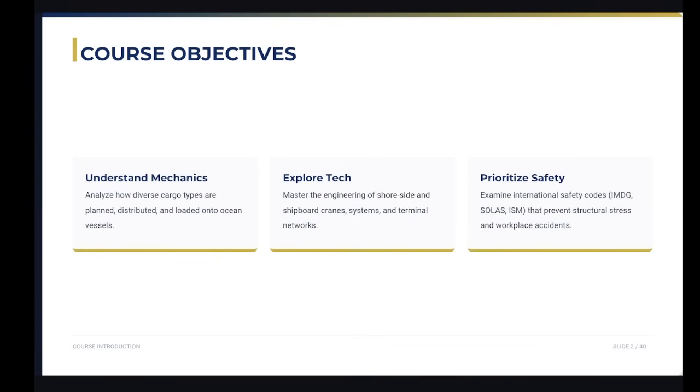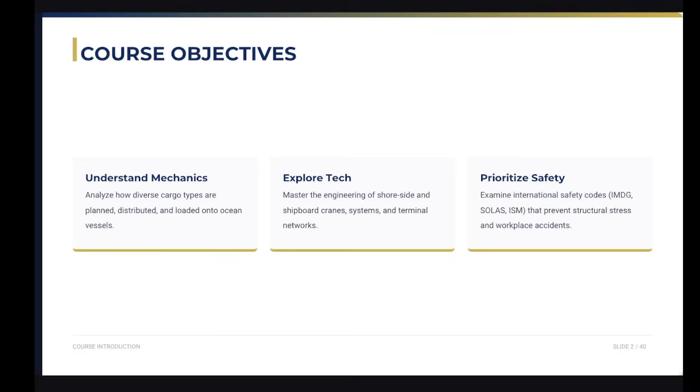So I have here the three clean structured content. In our session today, it is divided into three goals. First, we will understand how different cargo types affect vessel stability. We're going to analyze how diverse cargo types are planned, distributed, and loaded onto ocean vessels.